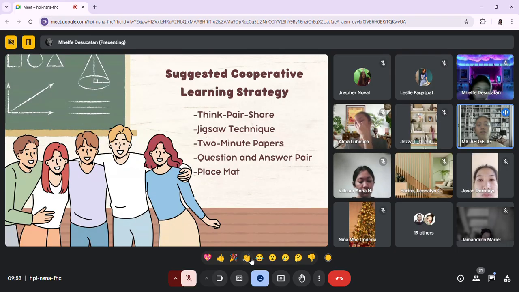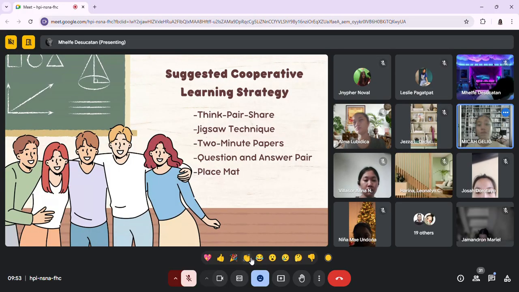So for example, in a science class on ecosystems, the teacher assigns each student a different ecosystem to study, like the desert, the forest, the ocean, etc. After researching their topic, each student returns to their group to teach their peers about their specific ecosystem, contributing to the group's overall understanding of the subject.